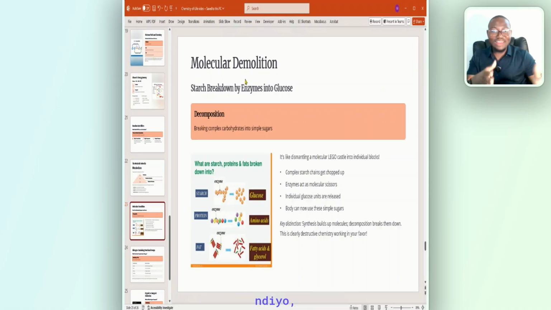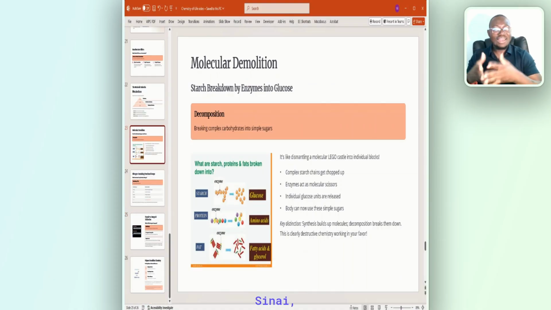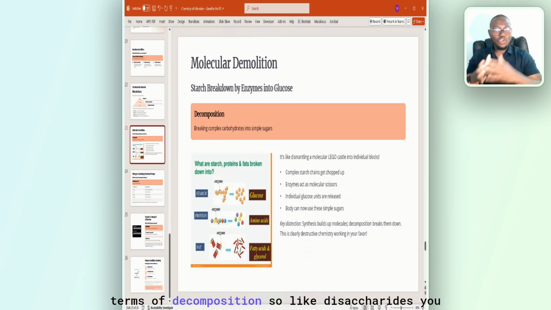You understand? Synthesis is what? Building up. Decomposition is what? Breaking down. Very easy to remember. And as we're on this, you need to know starch, for example, breaks down into oligosaccharides, right? Because it's a polysaccharide, it breaks down into oligosaccharides. That's a few sugars combined together. So they can now break it down more to disaccharides. What are examples of disaccharides and what are examples of monosaccharides? That's what you ought to also remember in terms of decomposition.